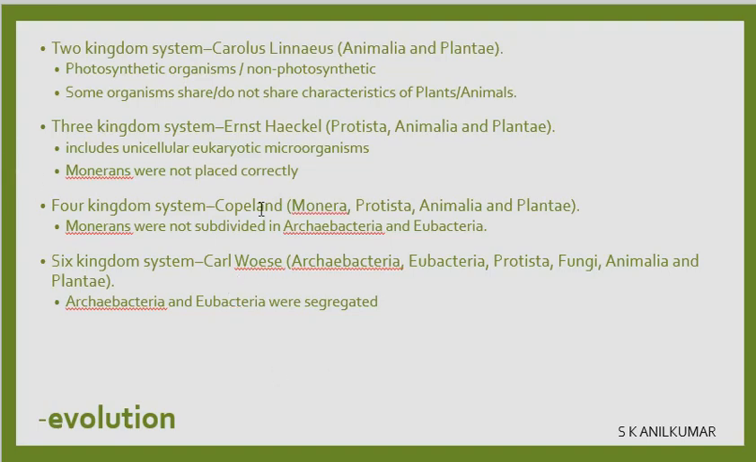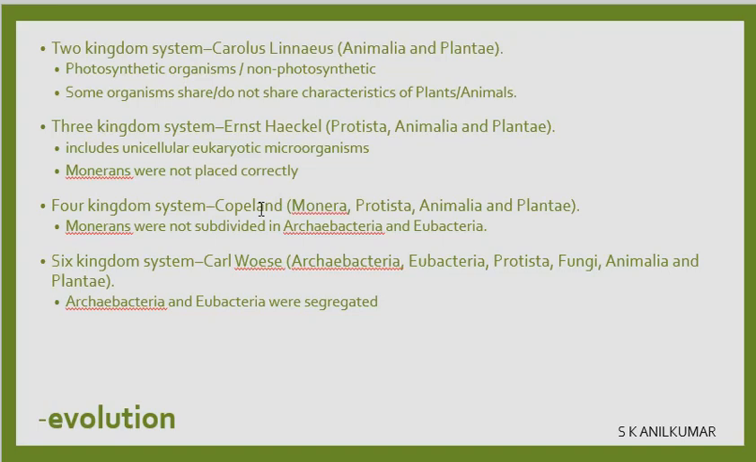Then came the three kingdom system by Haeckel. Haeckel said what? Protista, Animalia, Plantae. Three groups he created. The good thing is that it included unicellular eukaryotic microorganisms, small organisms, eukaryotic, single karyo, single cell, unicellular, one cell.